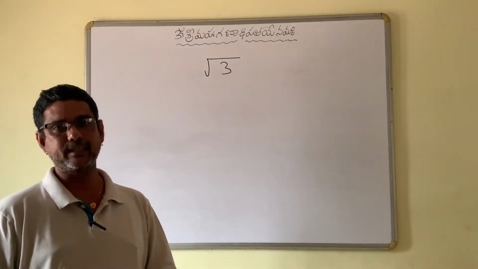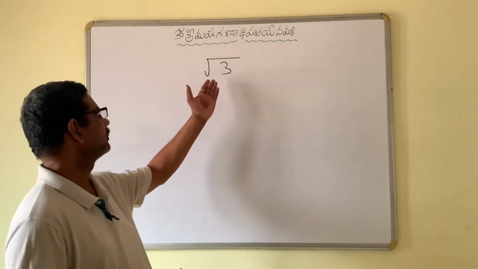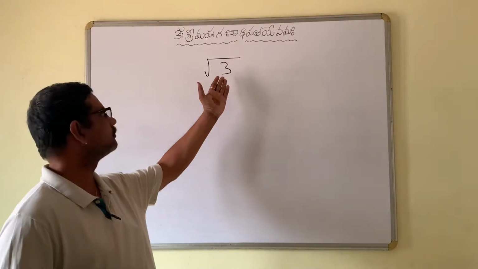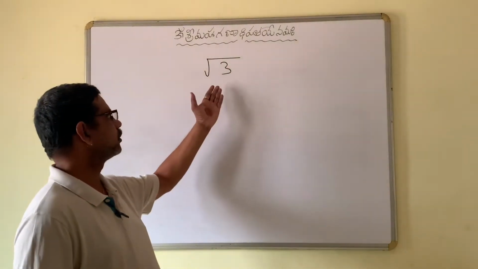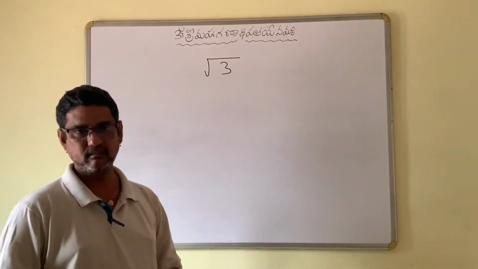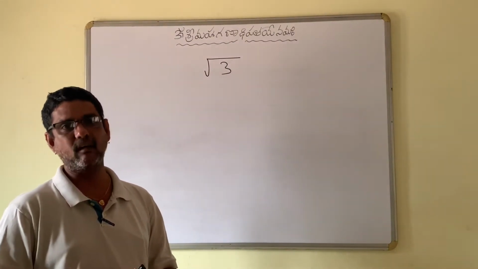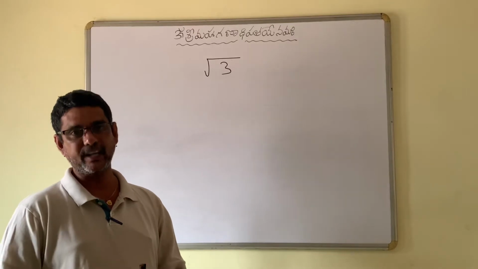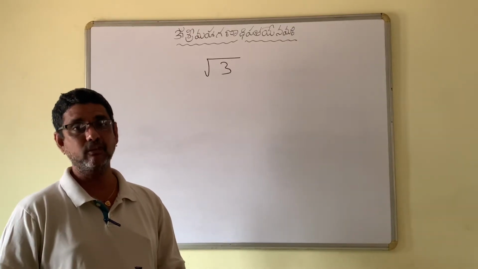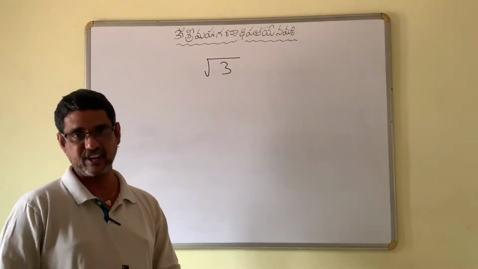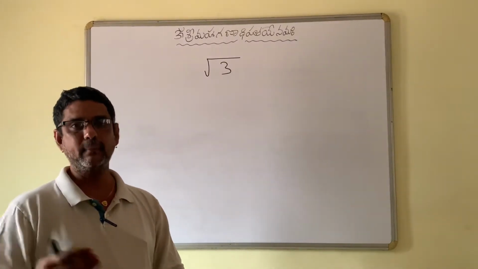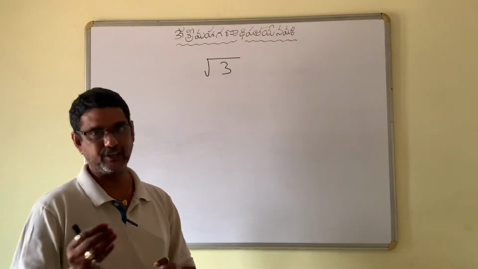Today I am going to explain to you, I am going to prove that root 3 is irrational. So how am I going to prove this? I am going to adopt a method called the method of contradiction to prove that root 3 is an irrational number. Let me explain what the method of contradiction is.